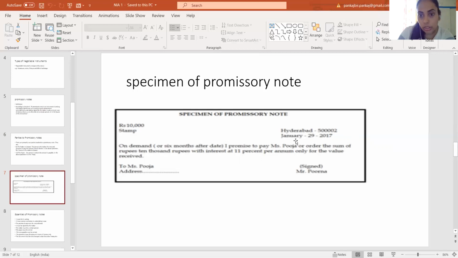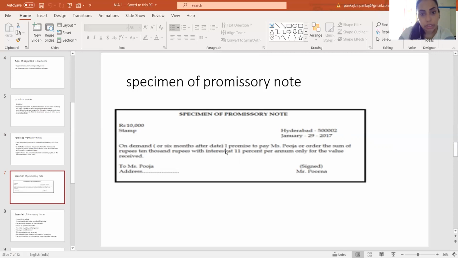This 29 January is the date of making of the promissory note, and here it says on demand or 6 months after date. That means after 29 January, 6 months is the time period for the maturity of this promissory note.